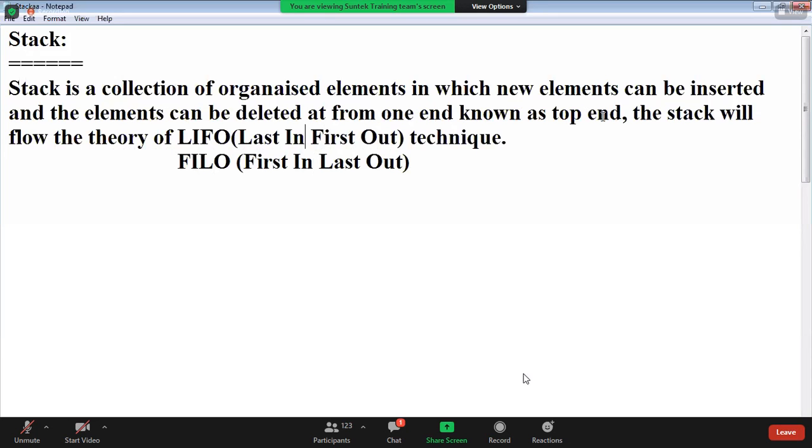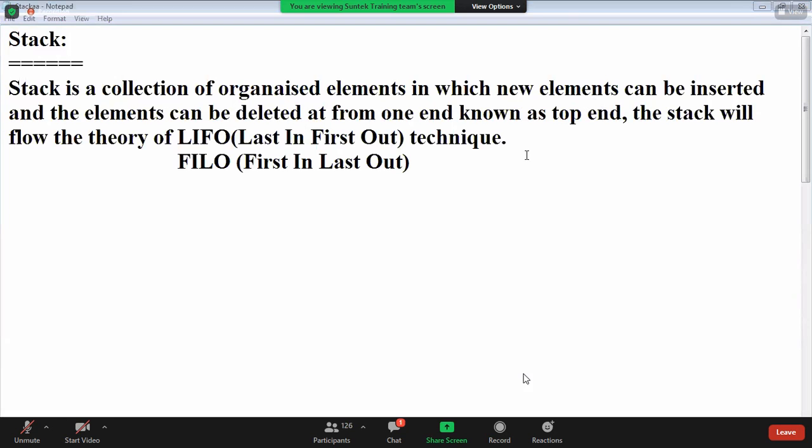Right, guys? Stack is a collection of organized elements in which new elements can be inserted and deleted from one end, known as top end. Yeah, the stack will follow theory of LIFO technique, guys.